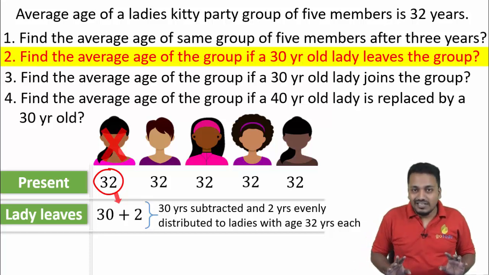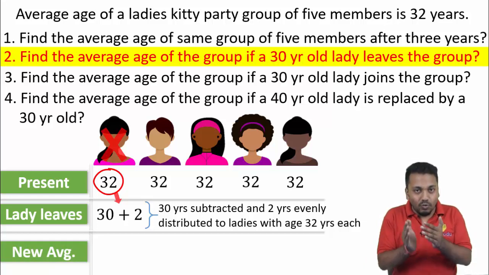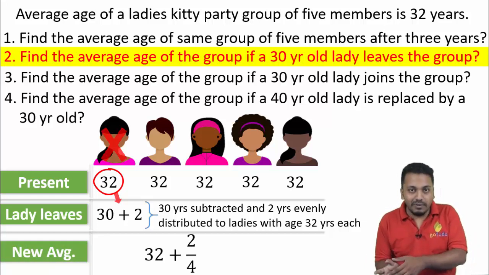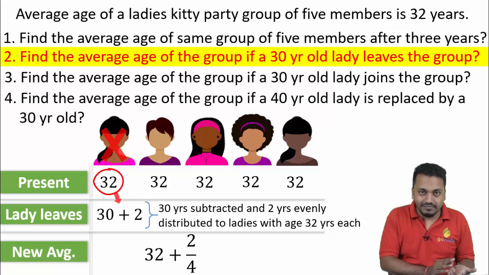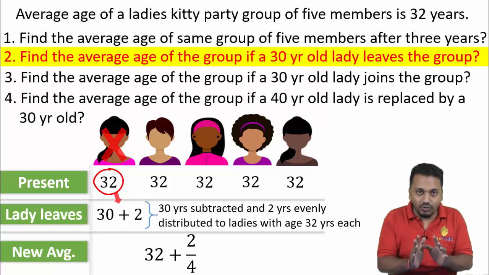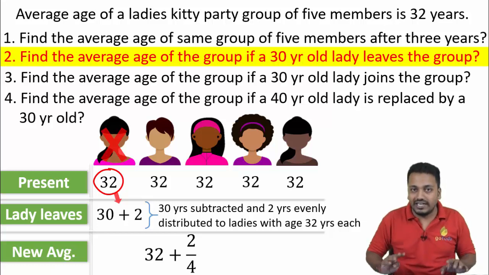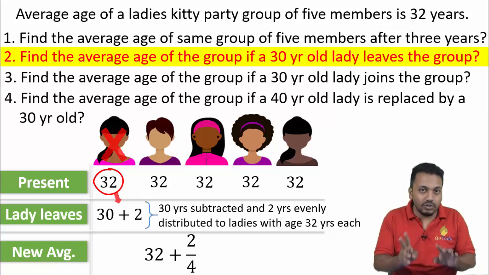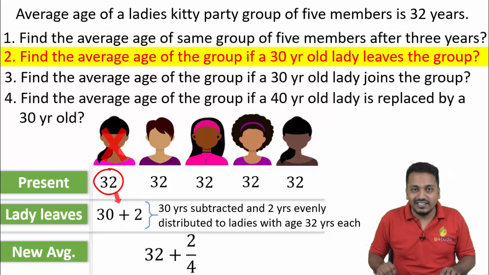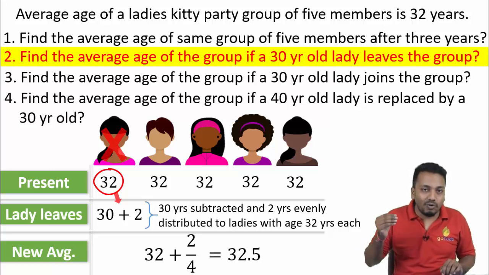You got this? So the new average will be the old average 32 plus 2 upon 4. We are distributing 2 years evenly among 4 ladies. So the new average is 32.5 years.